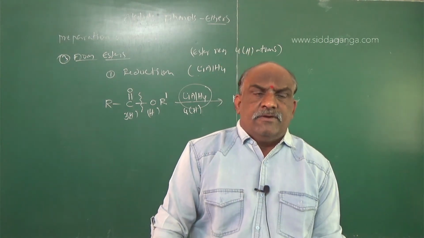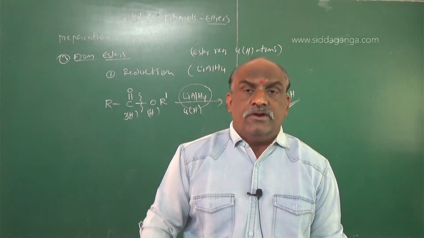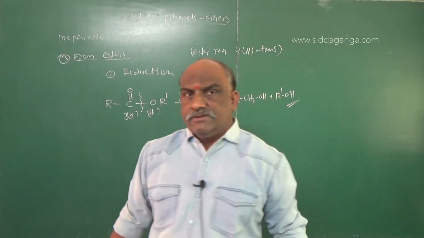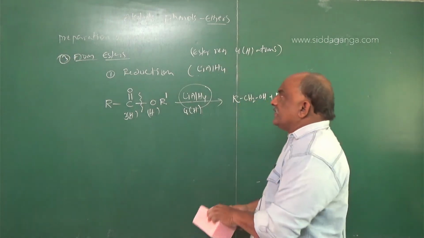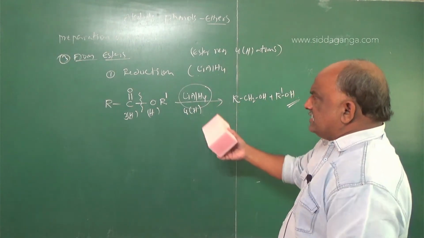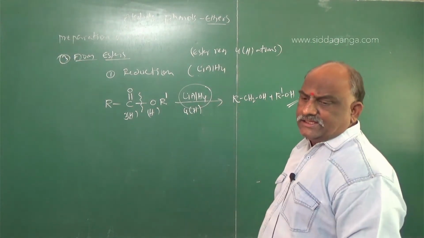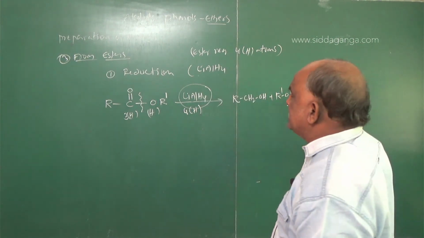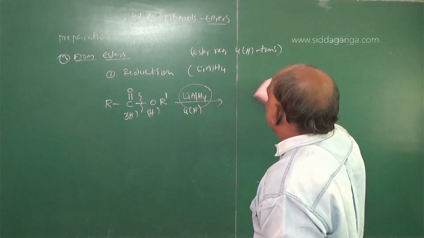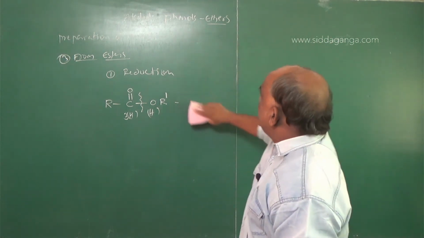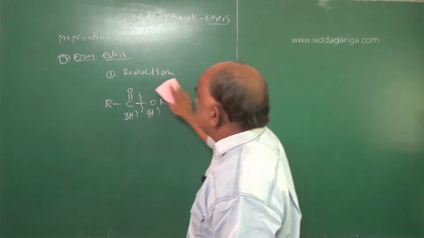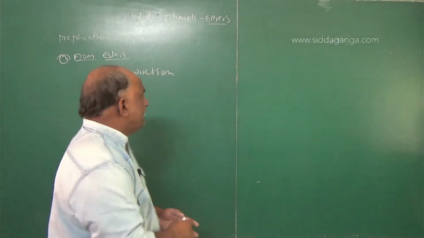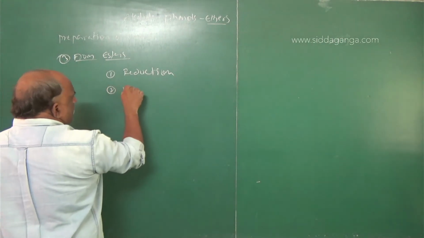Reduction of ester takes place in the presence of lithium aluminum hydride, because each mole of lithium aluminum hydride produces 4 hydrogen atoms. So this is from esters. I am giving the general reactions, because each and every reaction is based on this general reaction. And the second one is a little bit complicated, but don't get confused. The second one is also from ester, but the second reaction is with RMgX.